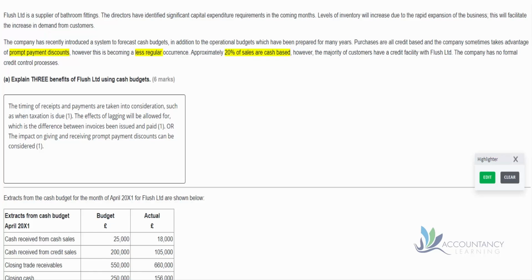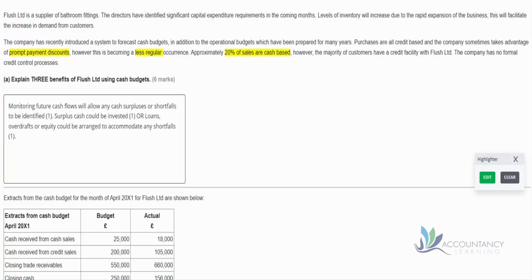The effects of lagging will be allowed for. And remember, in this particular question it talks about those prompt payment discounts, so we may be paying earlier to get those discounts. And similarly, our customers are going to either pay now or pay later. So we need to think about that lagging and what is the impact on the cash flow. So we need to understand also what it says there in the suggested solution, the impact on giving and receiving prompt payment discounts can be considered.